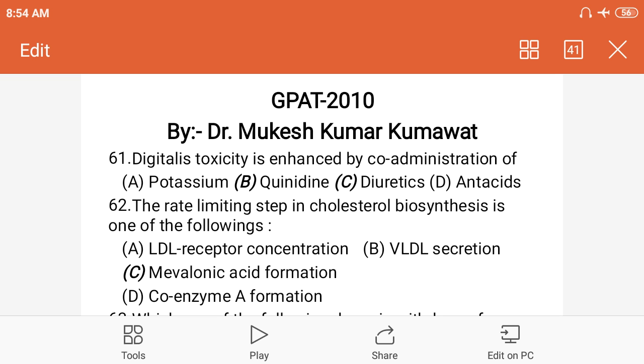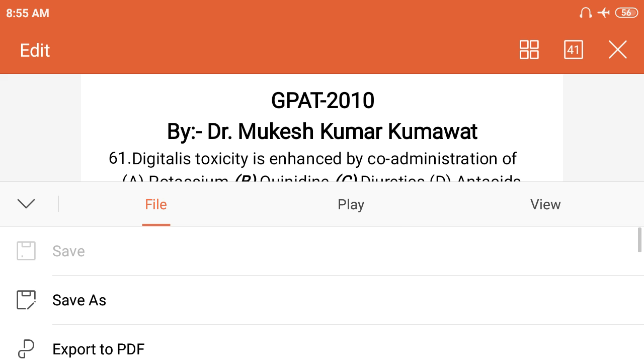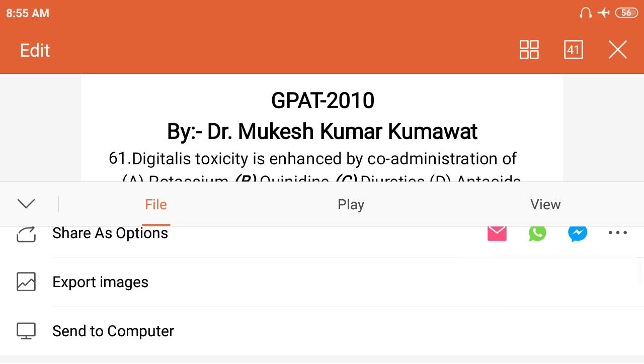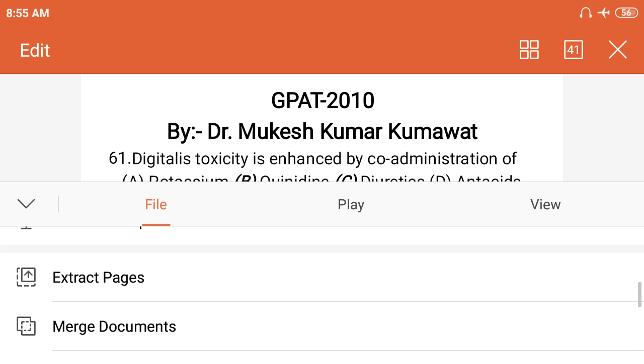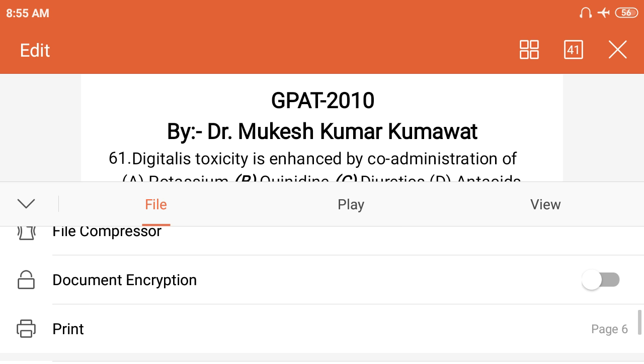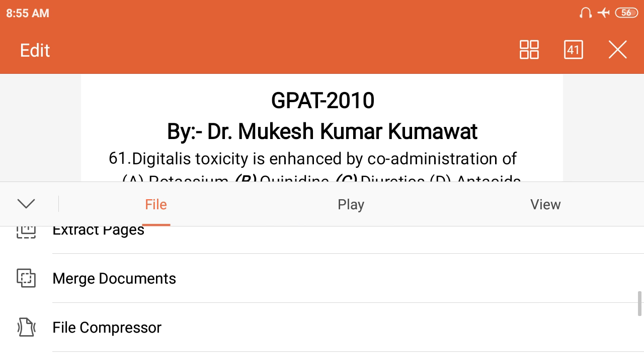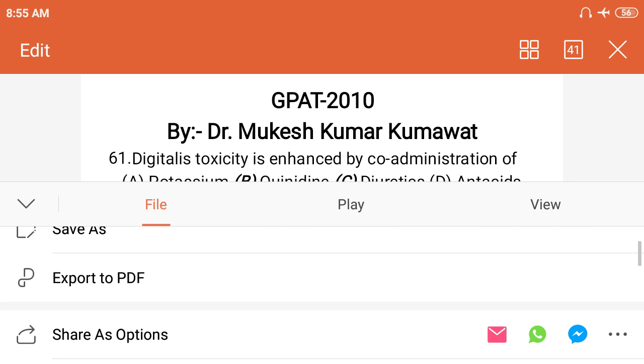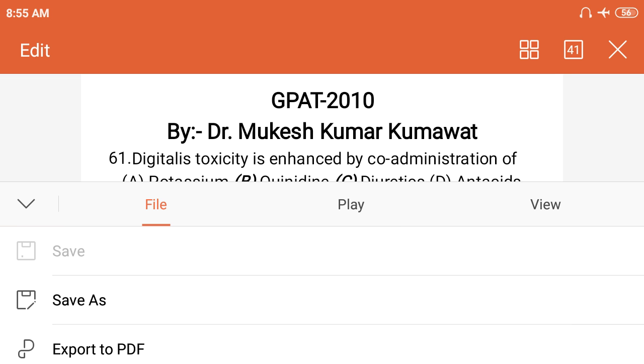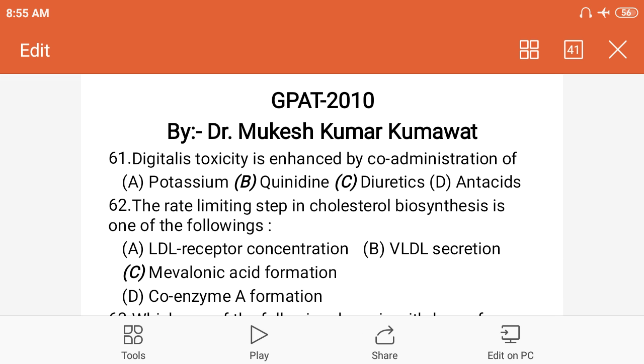So the renal secretion will be decreased, and the blood level concentration of digitalis will be increased by quinidine.